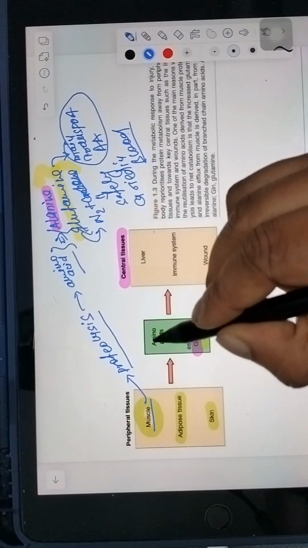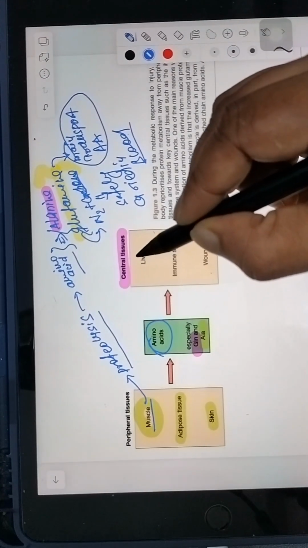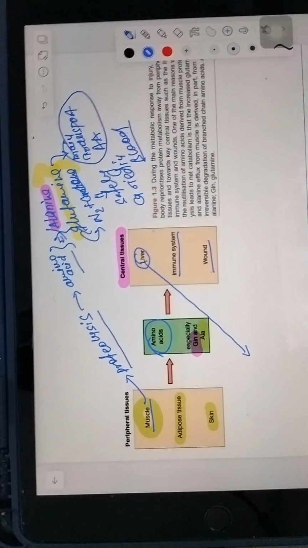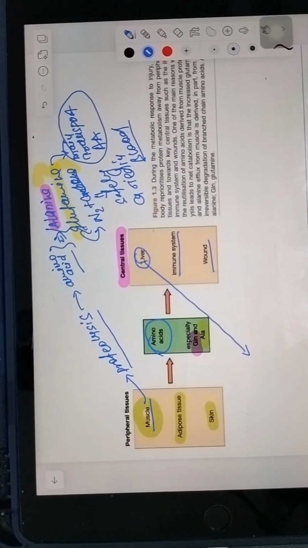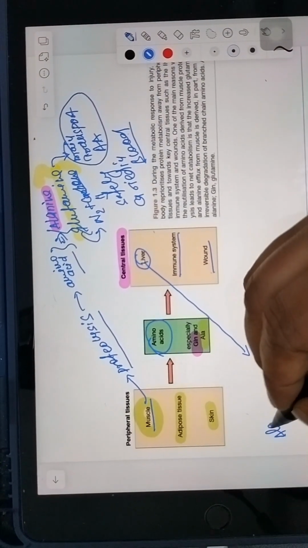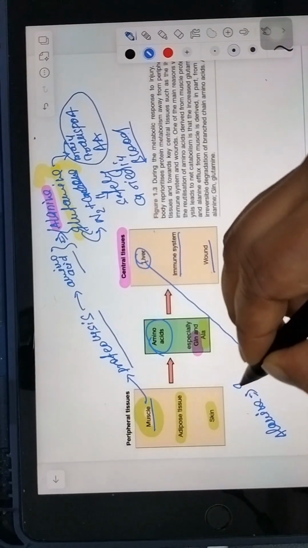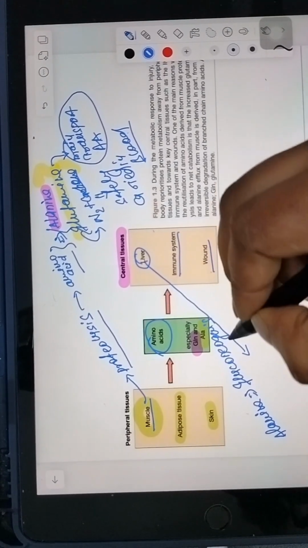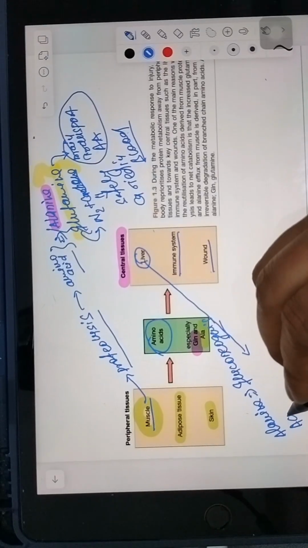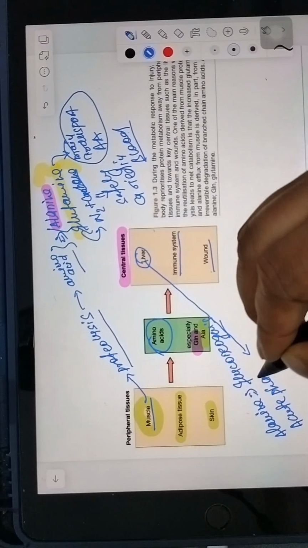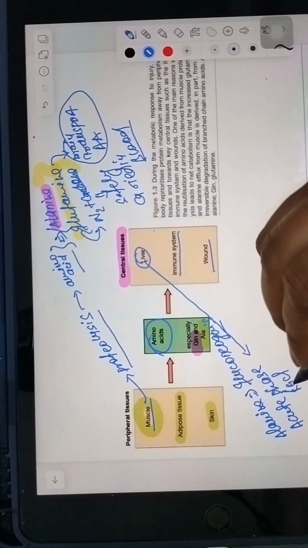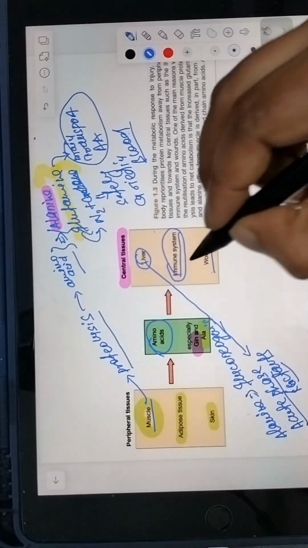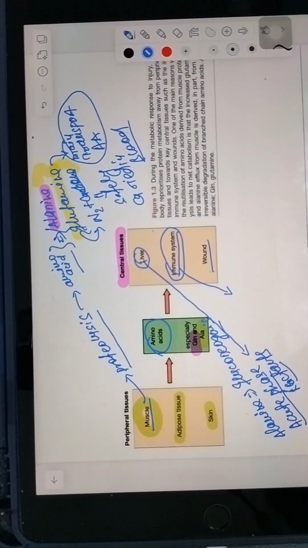When these amino acids are released, the central tissue will utilize them. In the liver, what are the uses of these amino acids? Alanine will cause gluconeogenesis in the liver, and acute phase reactants will be synthesized here. And what are the uses of amino acids for the immune system?